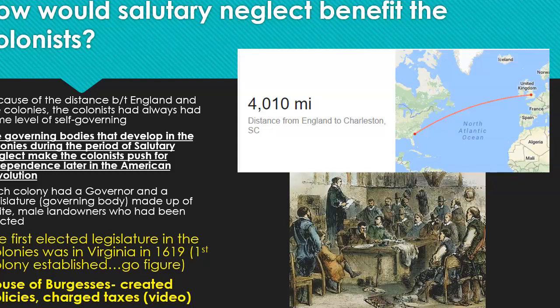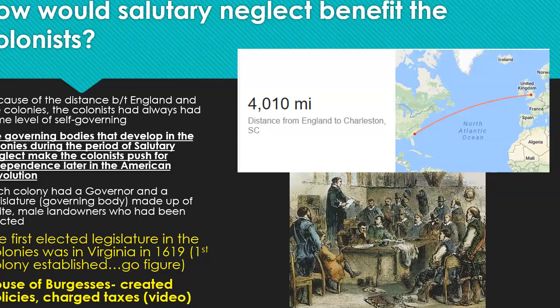And hopefully you notice from the picture that the governing body in the colonies is going to be made up of white males, and they're going to have to own land, and they're going to have to be elected. Okay, now, where did the first elected legislature in the colonies originate? Well, remember which was the first colony, right? That was Virginia. So it goes to say that the first elected legislature, or governing body, in the colonies is going to be in Virginia. And this body was called the House of Burgesses.